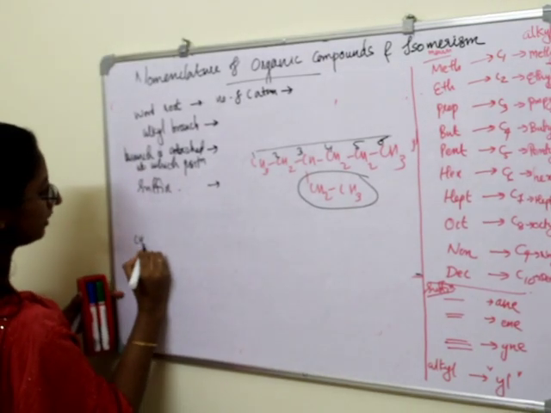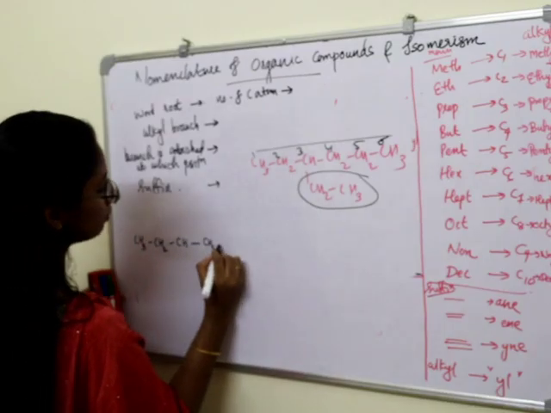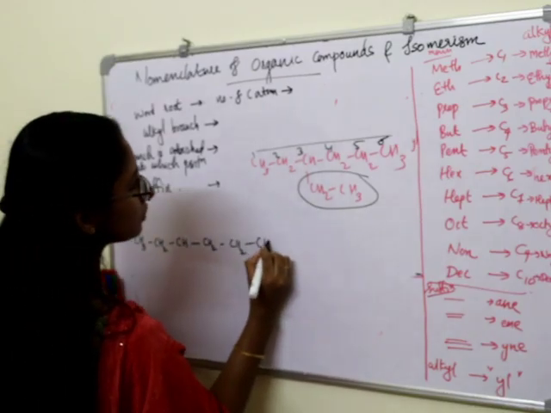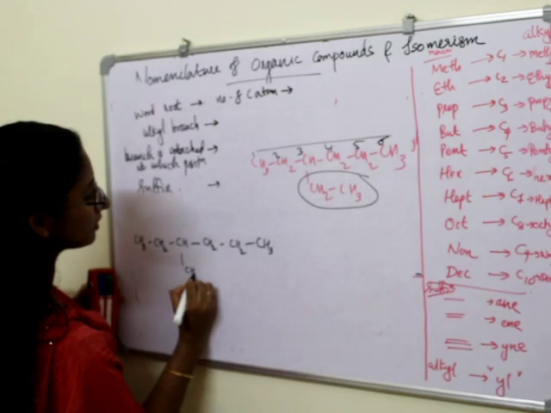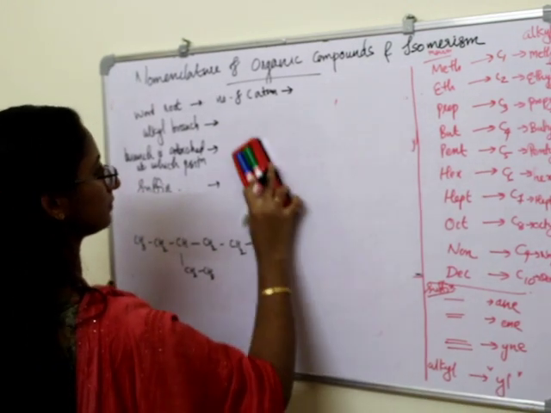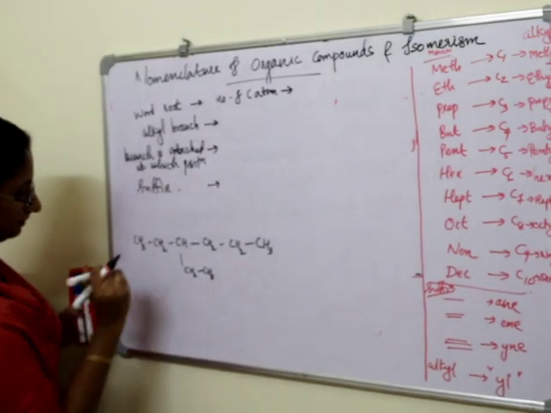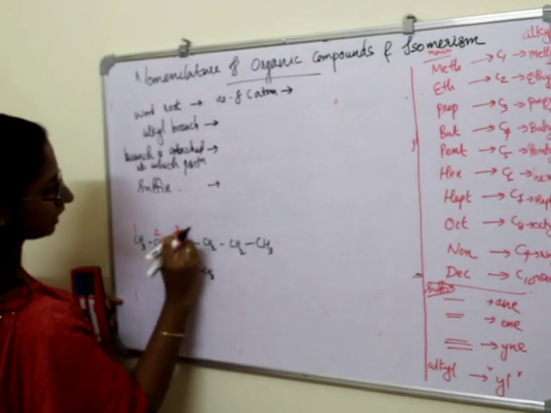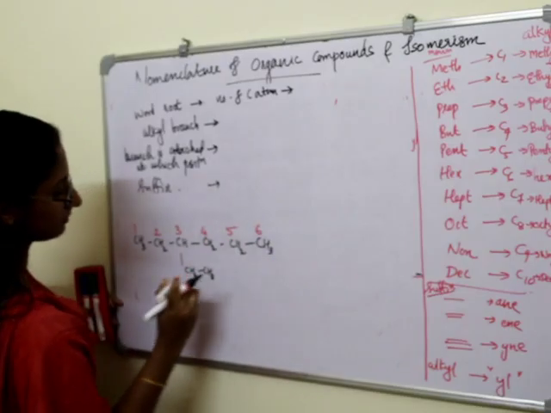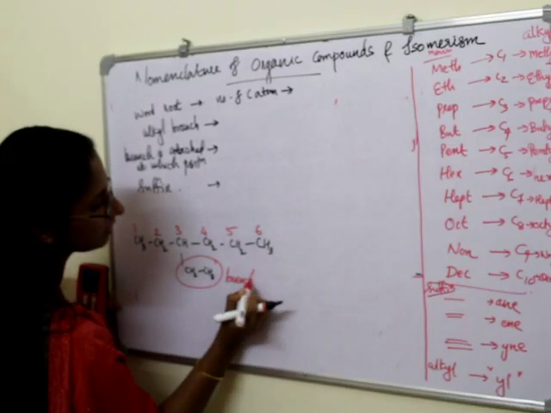So CH3, CH2, CH, CH2, CH2, CH3, CH2, CH3. Okay. So the numbering is like this: 1, 2, 3, 4, 5, 6. And this is the branch. This is the main chain.